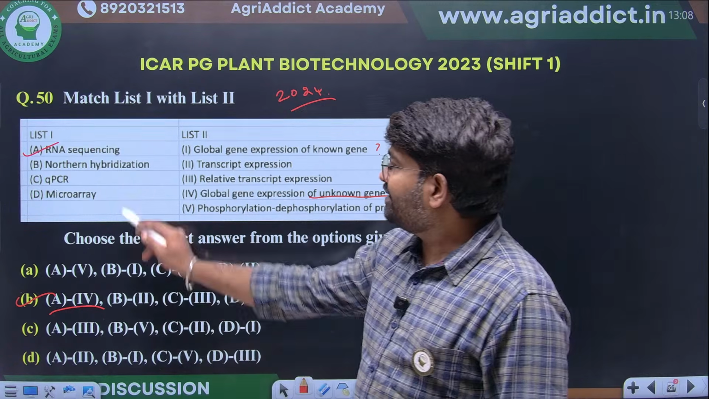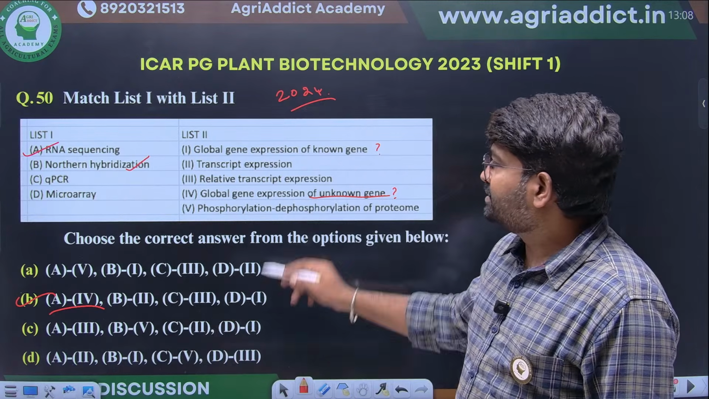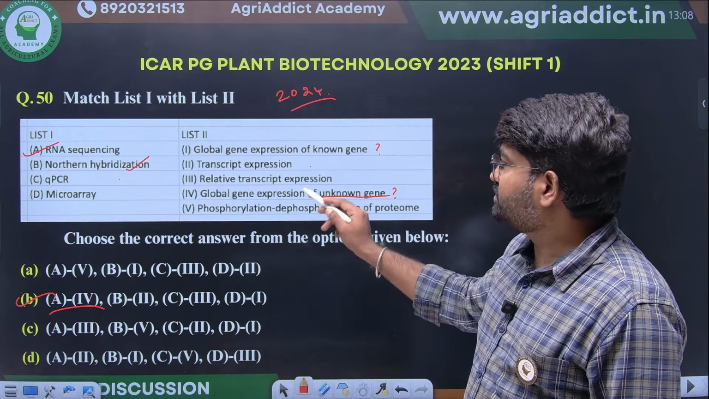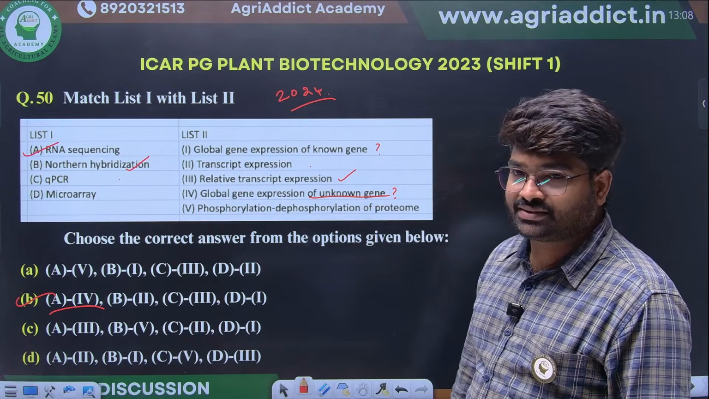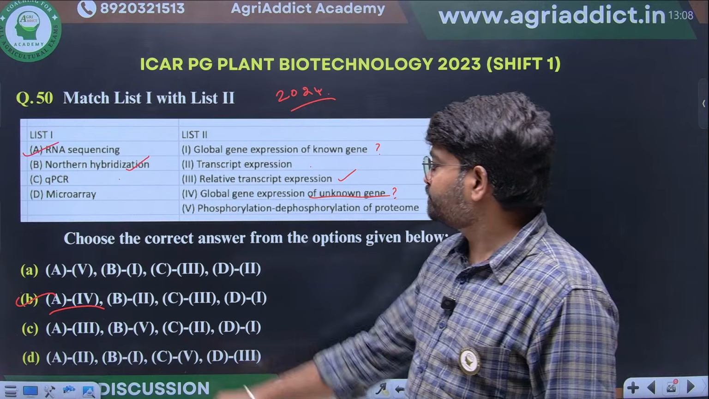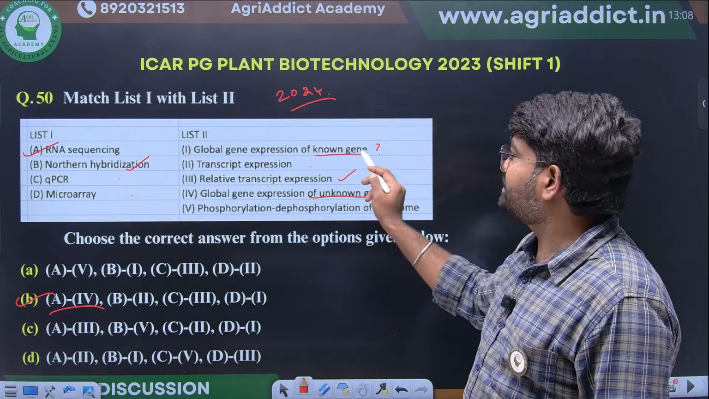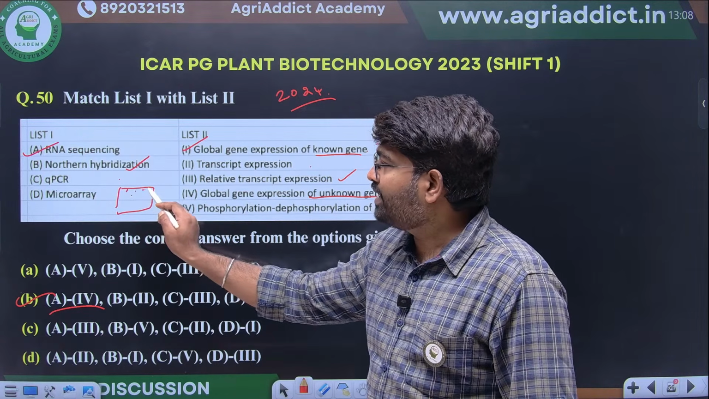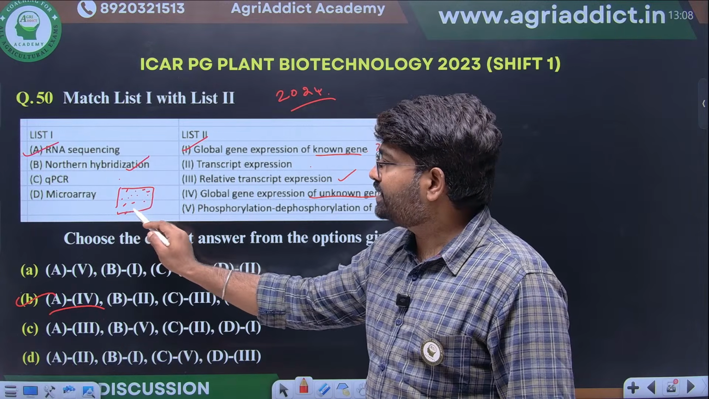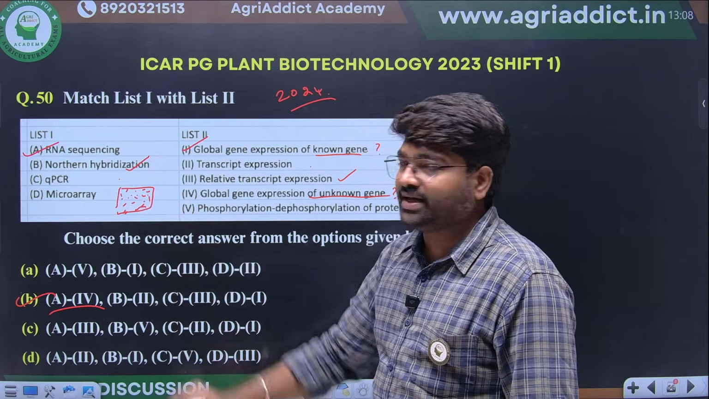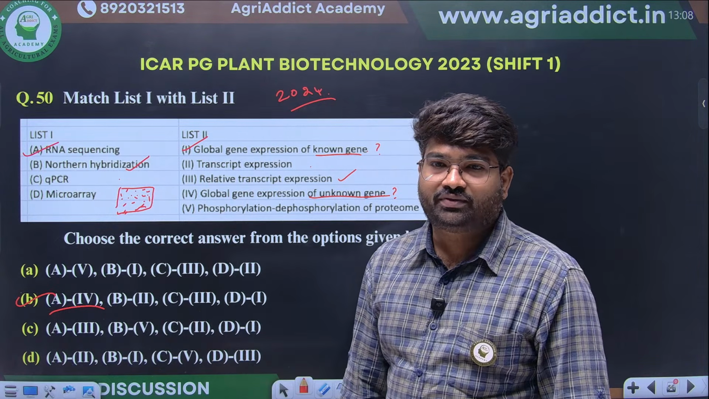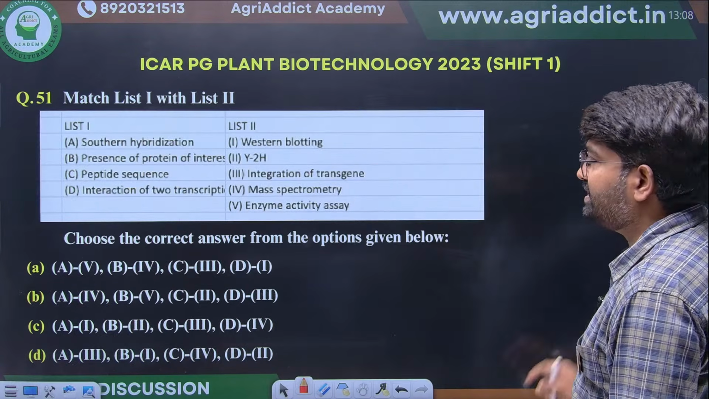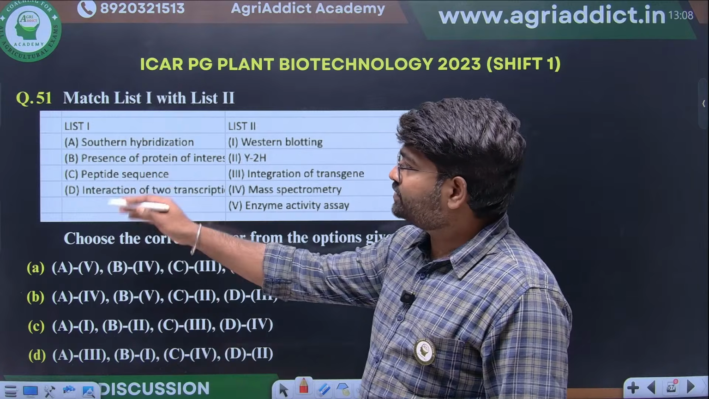Northern hybridization, transcript expression; qPCR will be used for relative transcript expression. Microarray is for global gene expression of known genes, because here the known genes will be immobilized on the chips, on silicon plates. That can be used for identifying the expression of known genes. Again, same type of question.